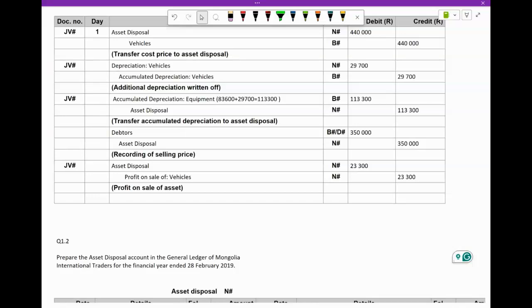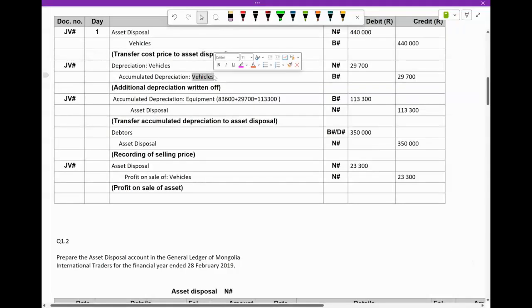We return to our usual steps. Next step is obviously to remove accumulated depreciation. So here you can see, again, we've added all the depreciation that has taken place on this asset. They told us about the 1st of March being the 83,600, and then obviously we have the 29,700, which we calculated within this financial year, bring us to the total, which we had already calculated of 113,300. Okay, so we're debiting asset disposal because we're removing that. Sorry, this shouldn't be equipment, this should be vehicles. Let me quickly change that.